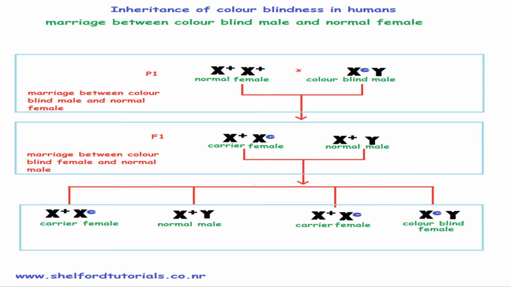She got married to a normal male. What about the children? We can see how many chances there are.